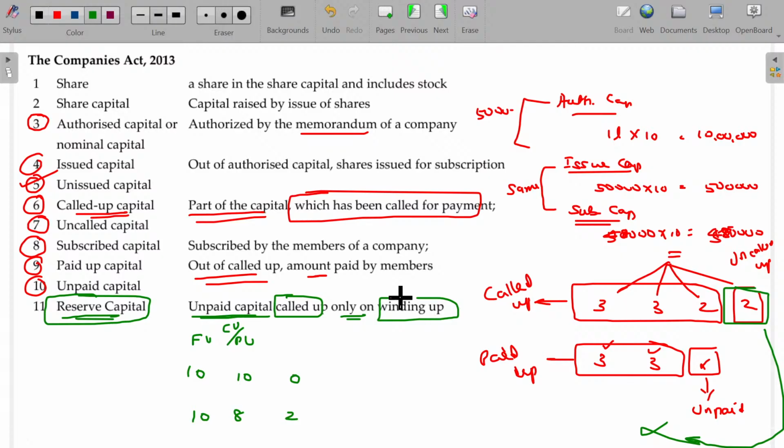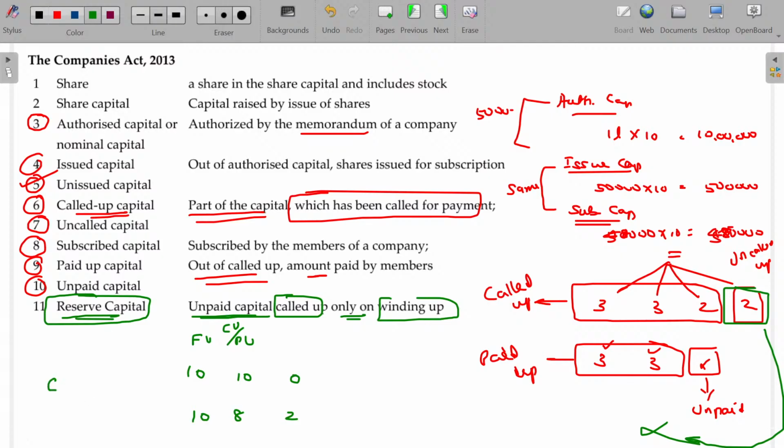Until it is wound up, it is not going to be called up at all. It remains pending. And as the business administrator may know, when there is an emergency, the company can call for this remaining money for fund arrangements. Usually, this is a rare scenario. Keeping the reserve capital is a rare scenario. Anyhow, you have to understand what reserve capital is. Capital reserve is different. Reserve capital is different. Hope you will now be able to understand the predominant difference between called up capital and paid up capital. Called up capital and paid up capital are very, very important terms you have to understand.